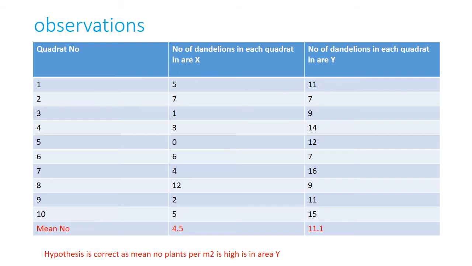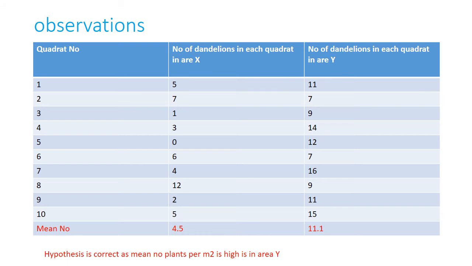After that, we calculated the mean number of the population separately for area X and area Y. The mean value for the dandelion population in area X is 4.5, while the mean value for the dandelion population in area Y is 11.1.